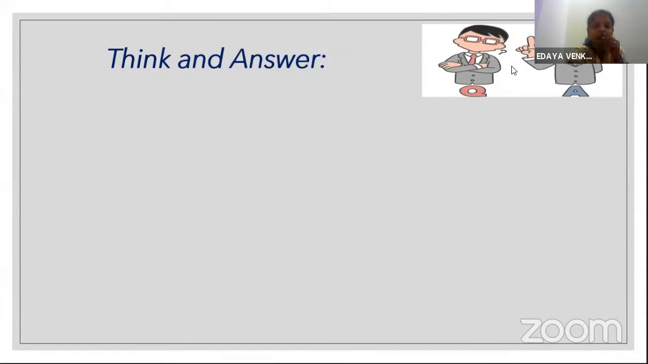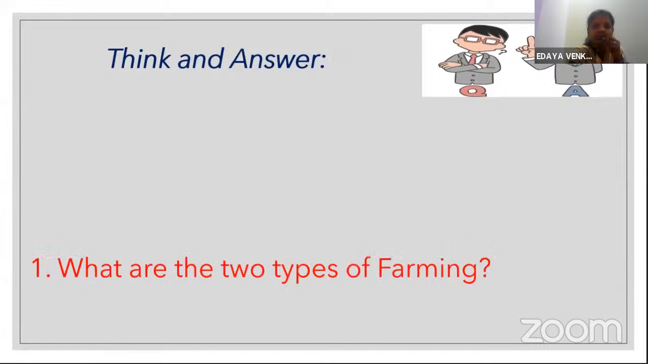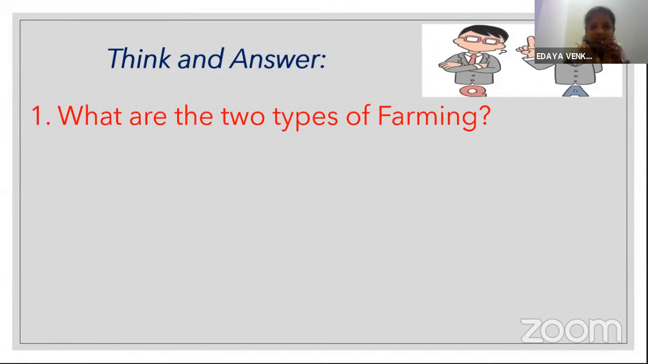Shall we go to the question answer session, or do you want to ask any more questions? Just think and answer, just get a recap. First question, what are the two types of farming? Very easy. I want everyone to raise your hands.